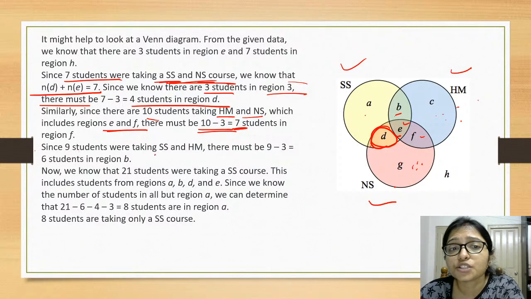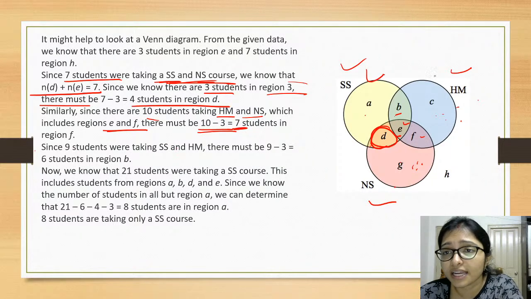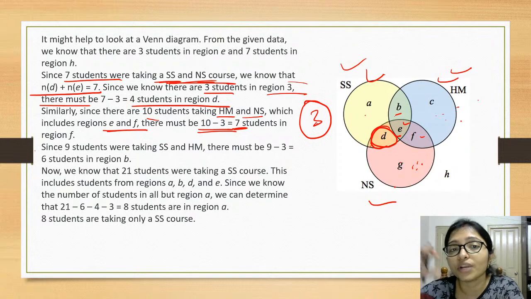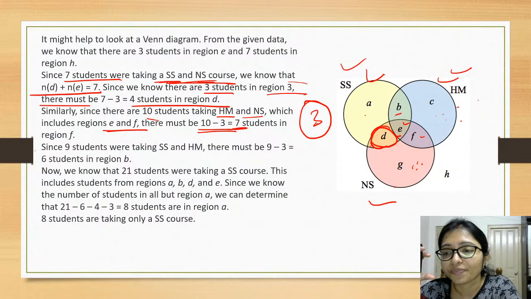Now 9 students were in SS and HM both. Here also, from everywhere you have to deduct 3, because the common region is 3. So 9 minus 3, that is 6 students in the region of B.